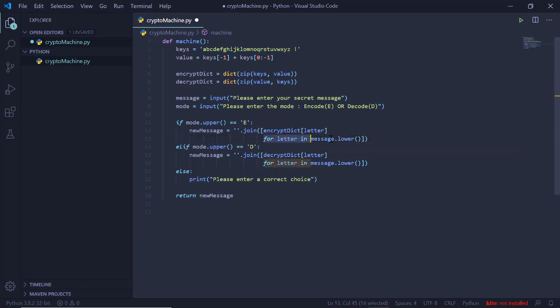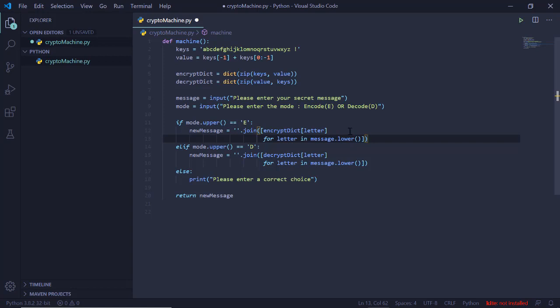And if that particular letter is there in the dictionary, let's say the user has entered cat, so we'll go with C. If C is there in the encryption dictionary, and yes, C will be there, so we will fetch the value of C. C will be the key, right? So we will fetch the value of C and append it to the list that will be created. Similarly, we will go with the next letter, and so on and so forth. So it will create a list of the encrypted text.